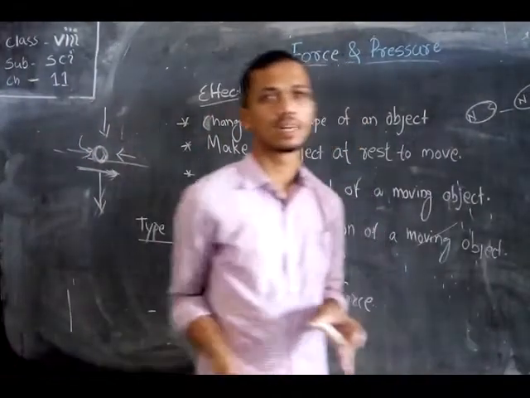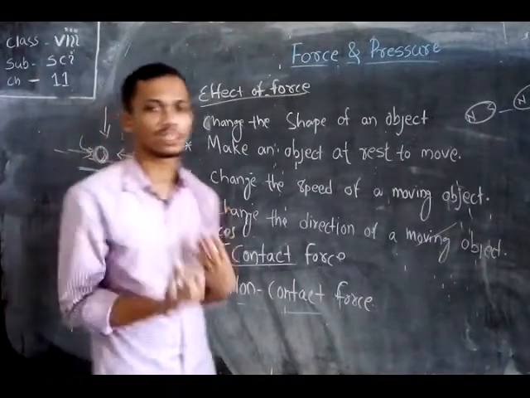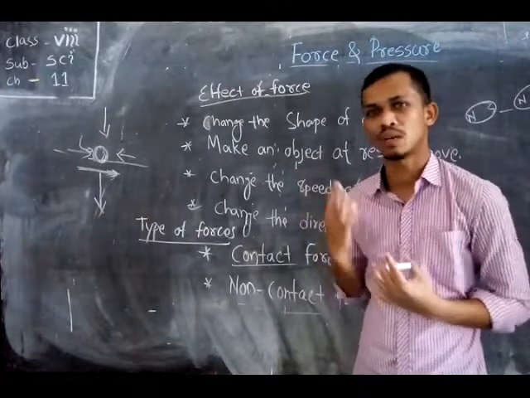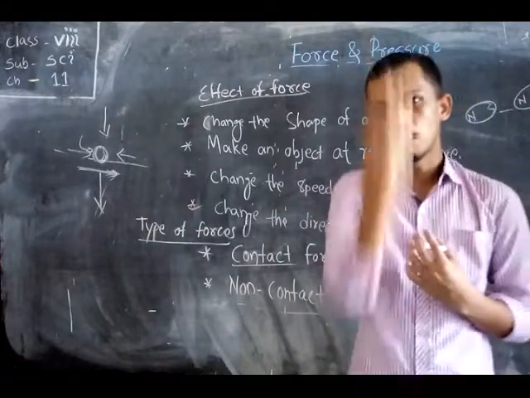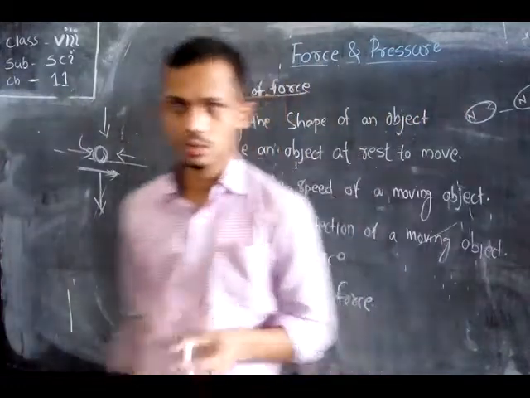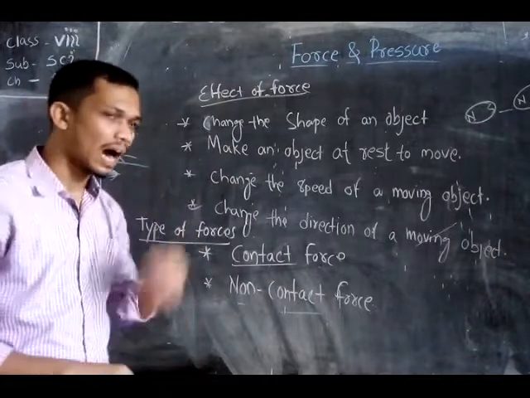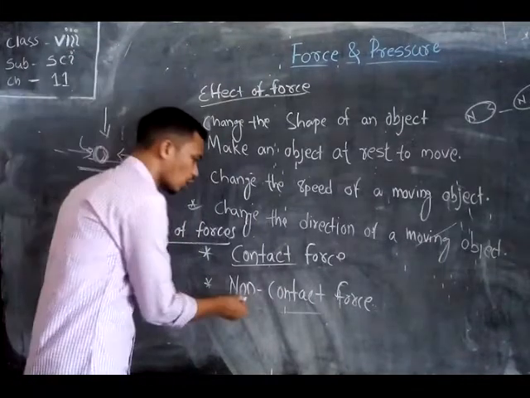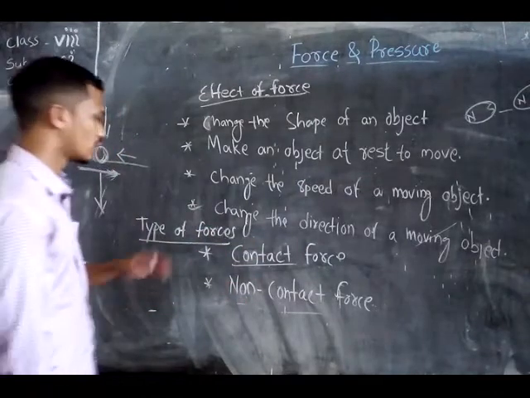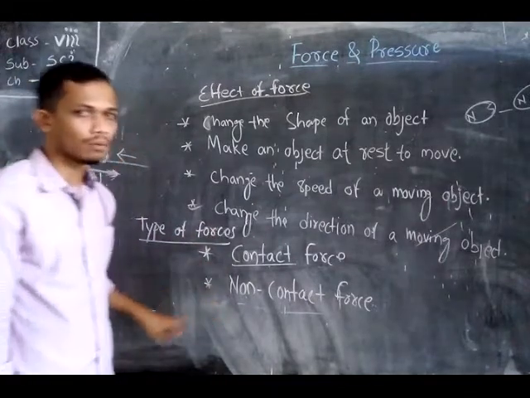In another example, whenever we throw a stone to the sky, after some time the stone falls down onto the earth. In this case we must imagine which force pulls the stone downward. There is no contact force which pulls the stone to the earth. In this case some non-contact force is acting upon the body. So dear students, now we have discussed briefly these two types of forces.